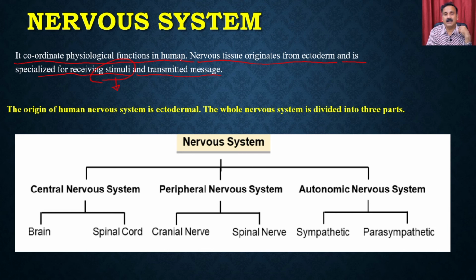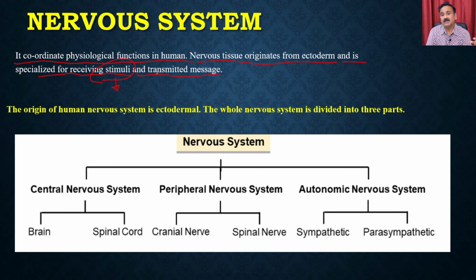Then that is actually going to transmit to the hormonal systems, it is going to transmit to the muscular system. So if there will be a danger, you are going to secrete the different types of hormones, and in addition to that, you are also going to activate the particular type of muscular system. Like for example, if you have to run, then the muscles of the legs are going to be activated, and that's how you are going to start running.